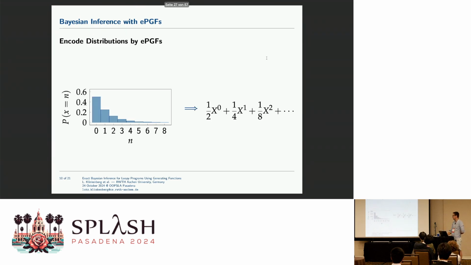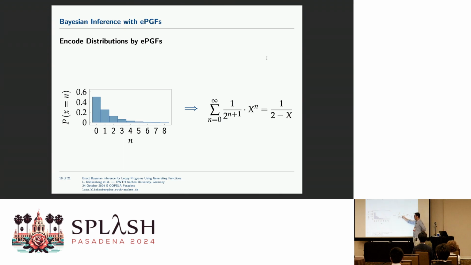Maybe we make this a bit more concrete. So here, let's say we have a geometric distribution in X. Of course, I cannot draw all infinitely many possibilities, so I truncated it. How would you translate this into a probability generating function? With probability 1/2, X has value 0. And probability 1/4, X is value 1. Plus with 1/8, X is value 2. I think it's clear how it continues, right? So it looks like this.